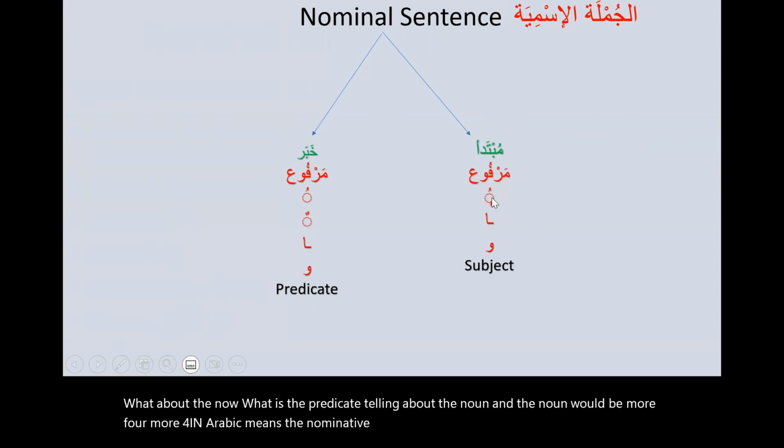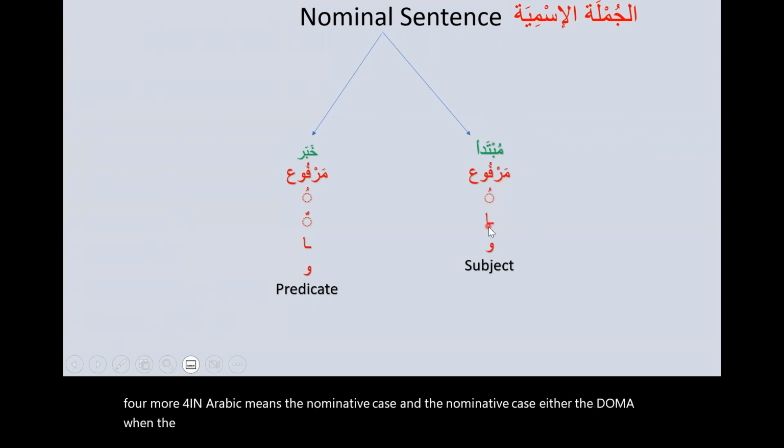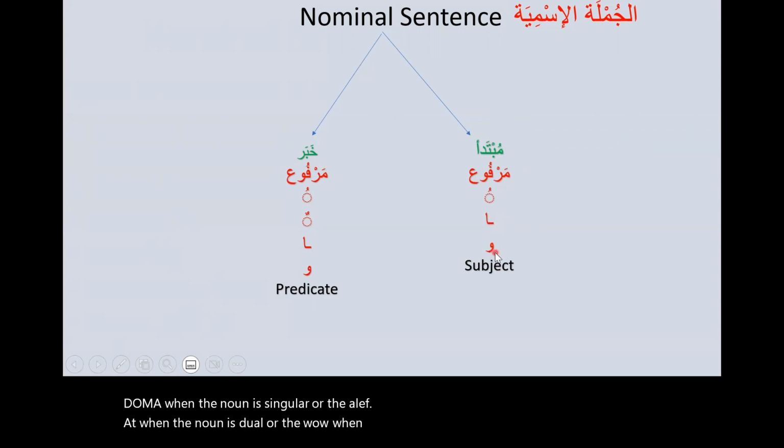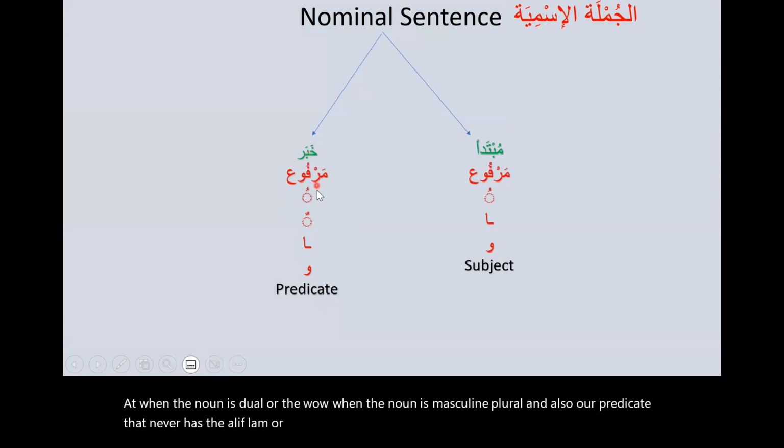And the nominative case, either the dhamma when the noun is singular, or the alif when the noun is dual, or the waw when the noun is masculine plural. And also our predicate never has the alif lam or the definite article, but in one case, we will talk about that at the end of this video.